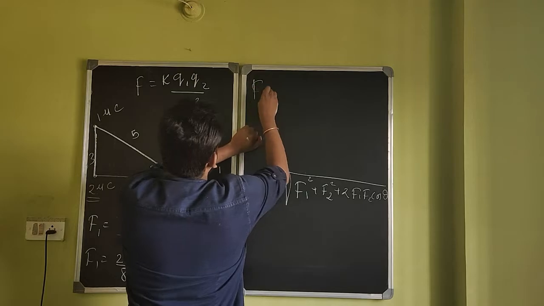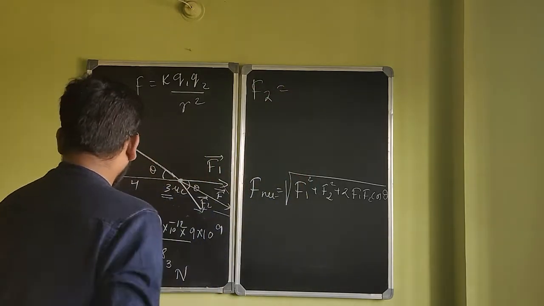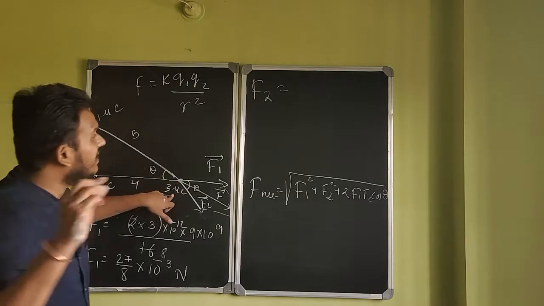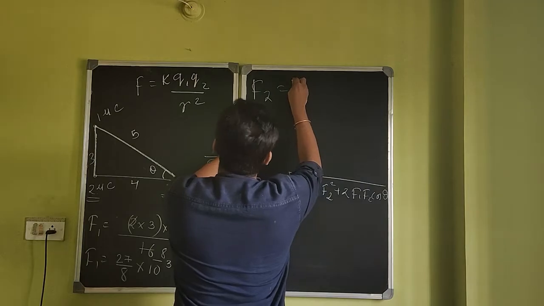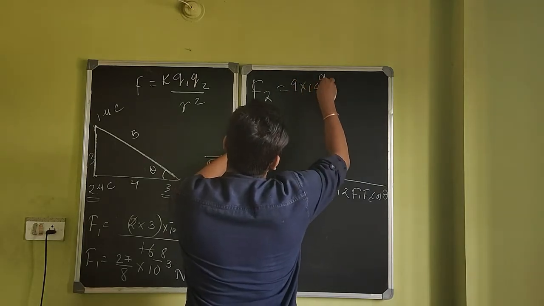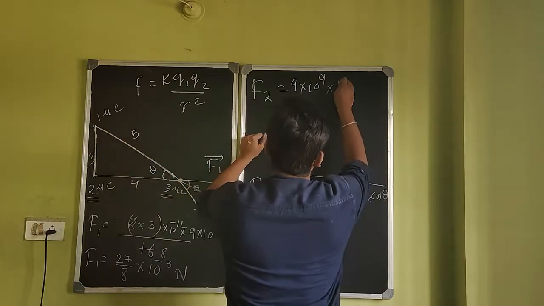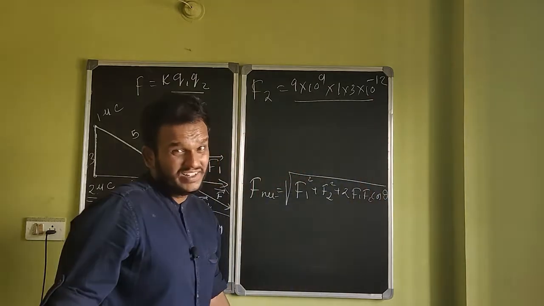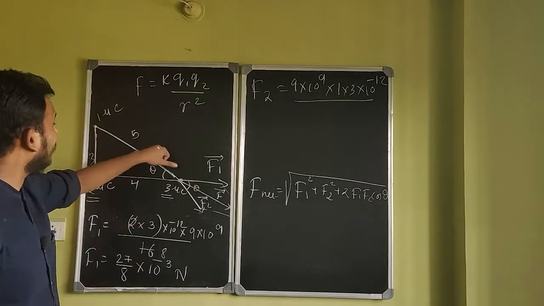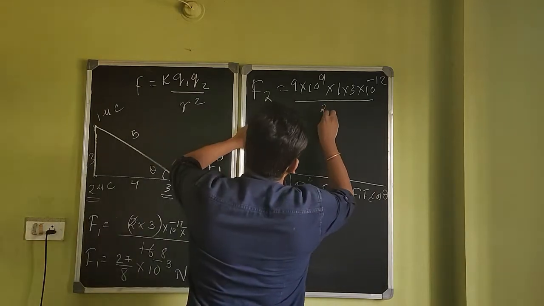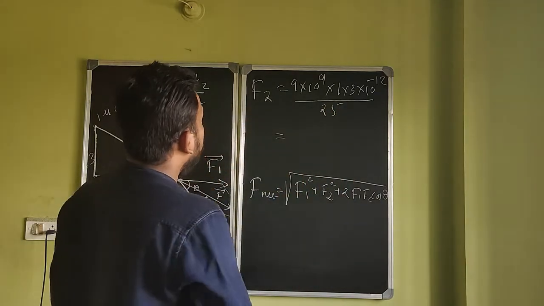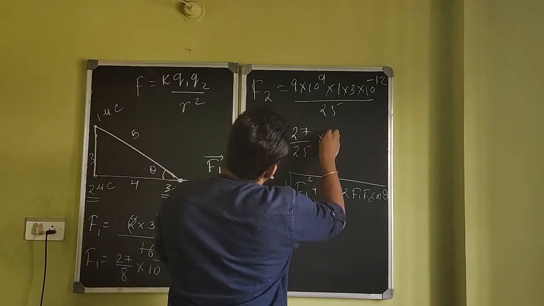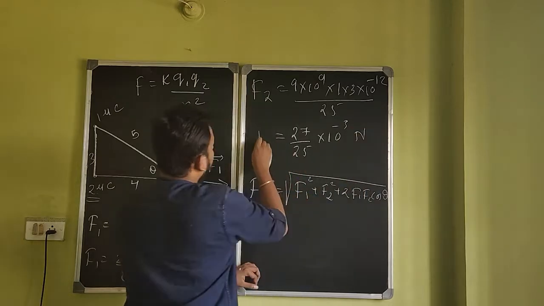Similarly, let's calculate F2. F2 will be force between these two charges, which is 1 and 3. K value anyway is 9. So I'm going to use this formula. Look at this please. So K is 9 into 10 to the power 9 into Q1 1 microcoulomb, Q2 3 microcoulomb into 10 to the power minus 12, because micro into micro is 10 power minus 12, divided by R squared. This R is 5 meters. So 5 squared is 25. If I simplify this, 9 3 is 27, 27 by 25. 27 by 25 into 10 to the power minus 3 Newton is force F2.